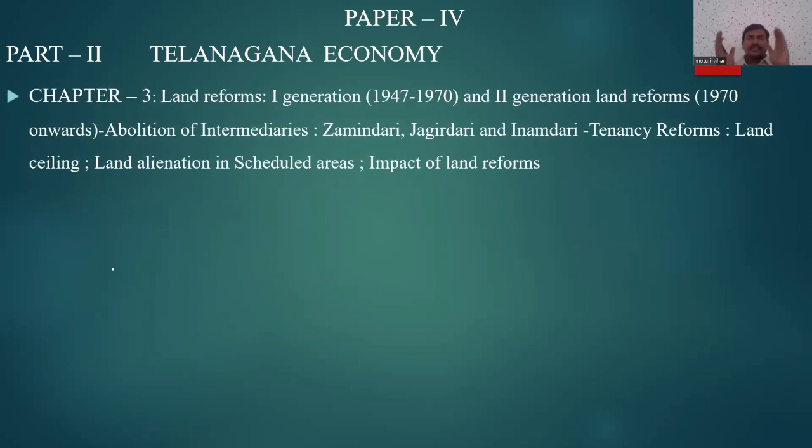In chapter 3, it is simple. What are the policies which were implemented by the Britishers for making land revenue from the farmers?